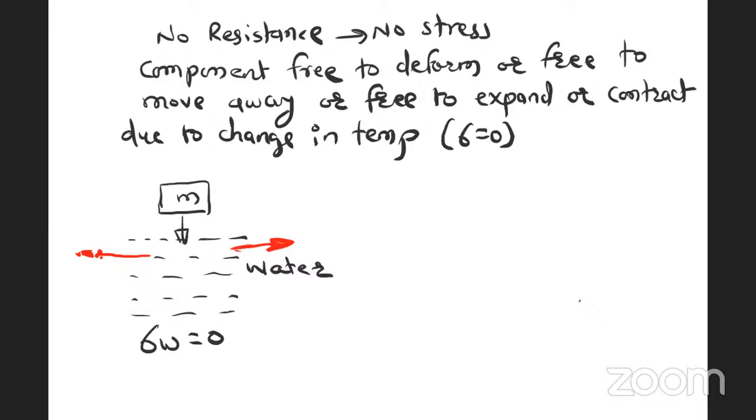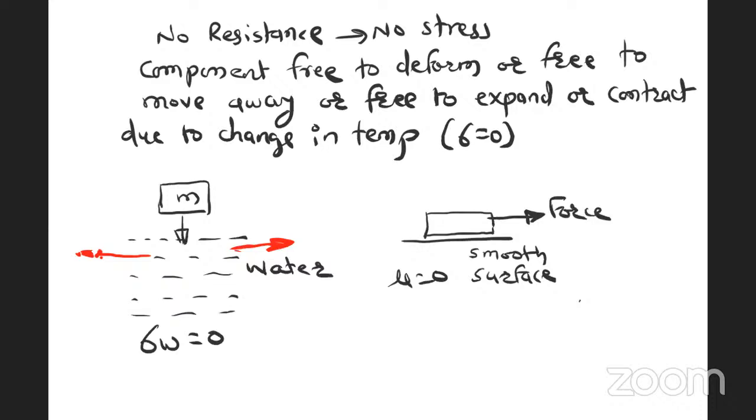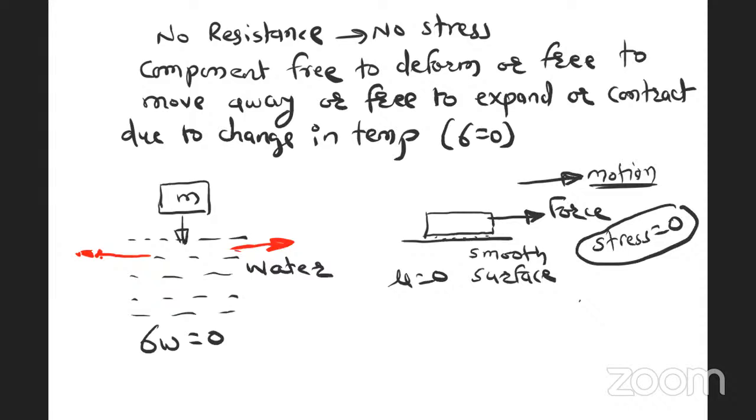Or free to move away. Let us say this is a smooth surface with coefficient of friction zero. Smooth surface means coefficient of friction zero. And on this surface, if a component is kept and a force is applied, this is an applied force, dear students. And the coefficient of friction of this surface is zero. Means as the surface is frictionless, because of this force, the component will move. There will be motion in the component. There will be no stress in the component. Means the component is free to move away.